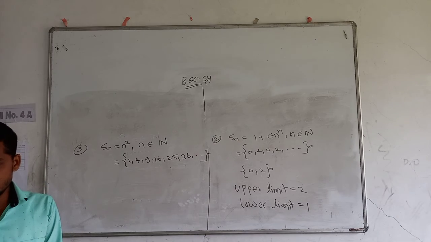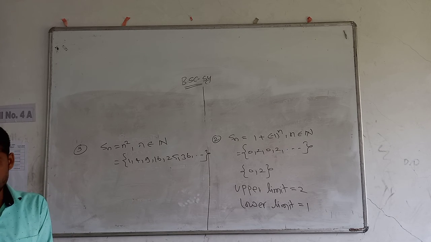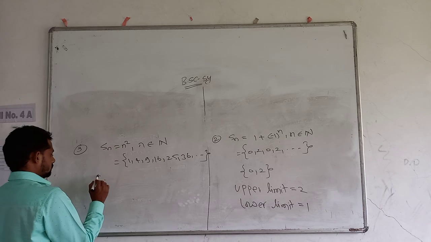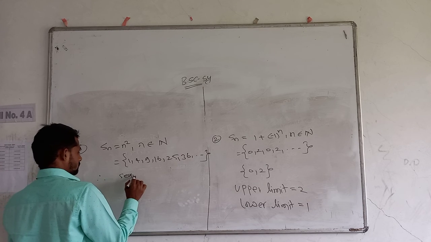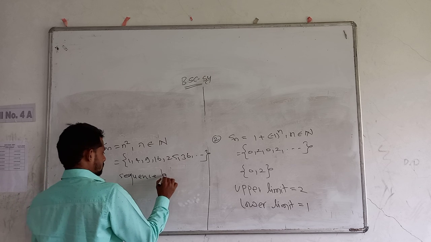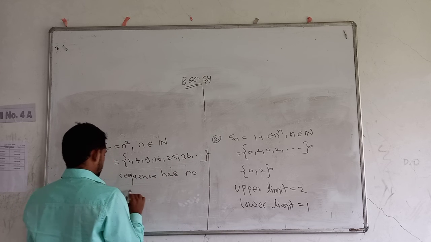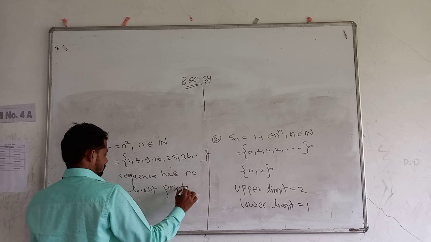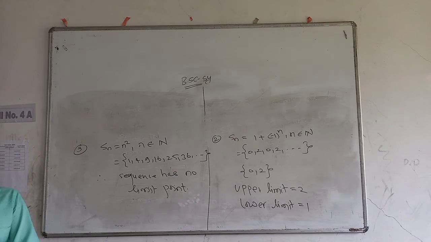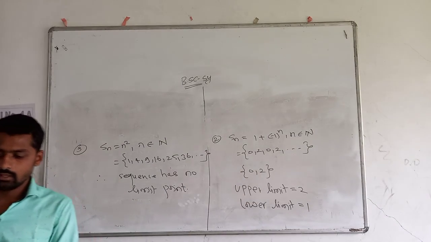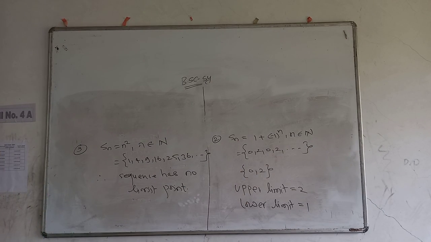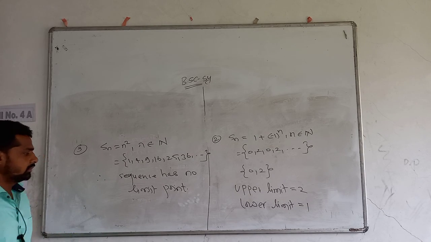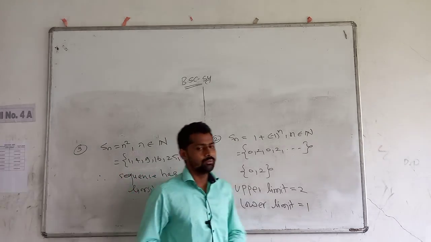Therefore the sequence has no limit point. So the sequence has no real limit point. This sequence is bounded below but not bounded above. Therefore the sequence has no limit point.